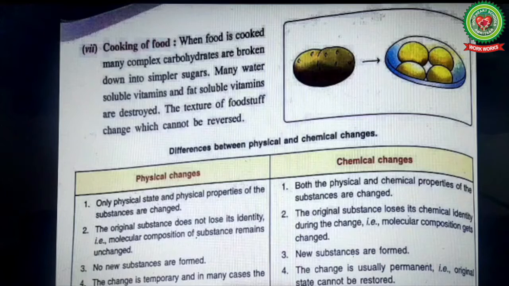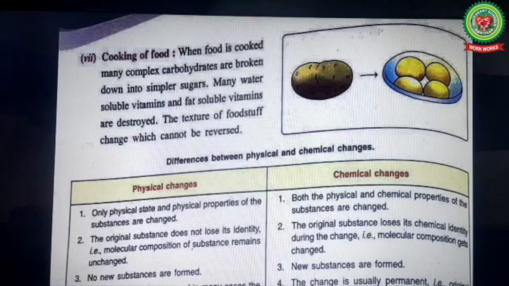Next is cooking of food. We have discussed this cooking of food with an example, raw rice and cooked rice, earlier. When food is cooked, many complex carbohydrates are broken down into simpler sugars. Many water-soluble vitamins and fat-soluble vitamins are destroyed. The texture of the foodstuff changes, which cannot be reversed.